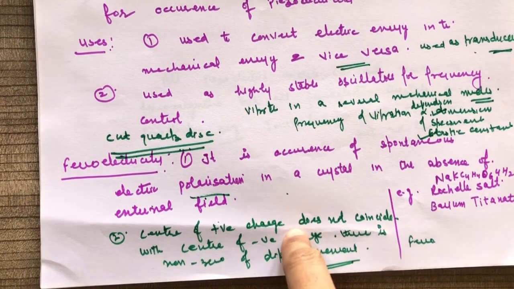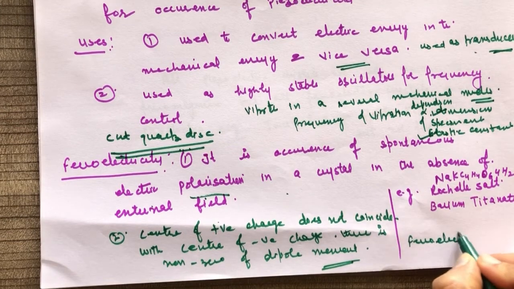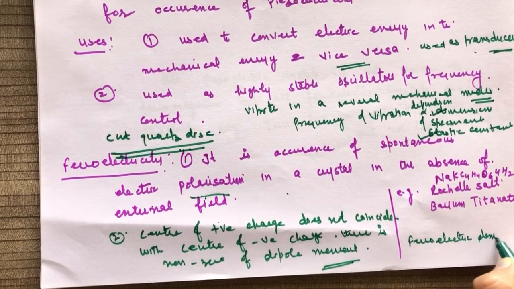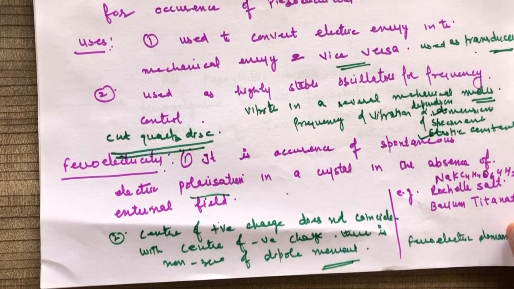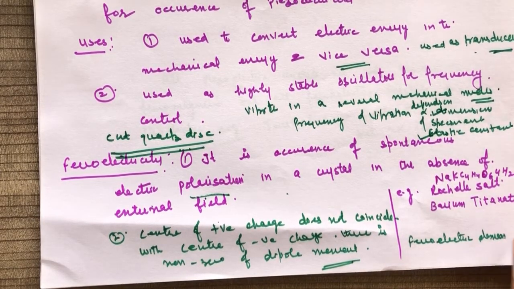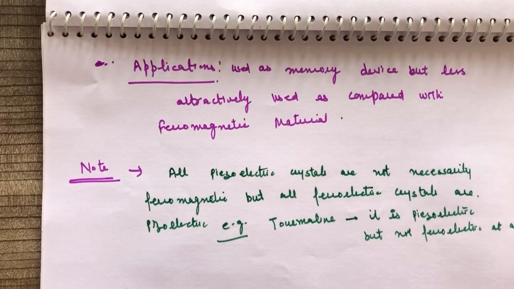In ferromagnetic materials they are called ferromagnetic domains. Here they are called ferroelectric domains. ठीक है जी. When electric dipoles align in the same direction, that is the reason. Clear ji. And we can also say there are so many applications of these type of materials.